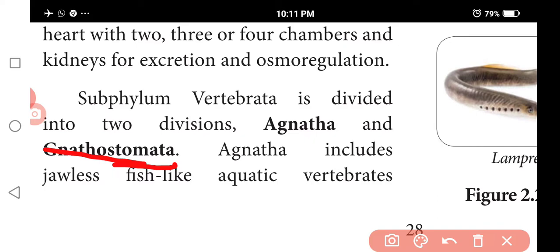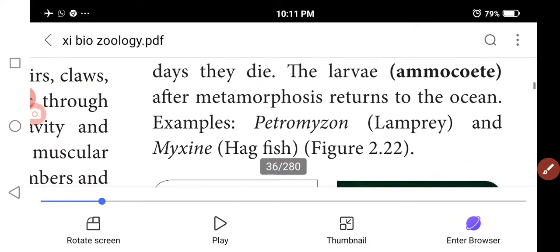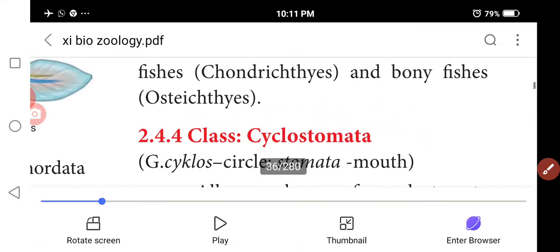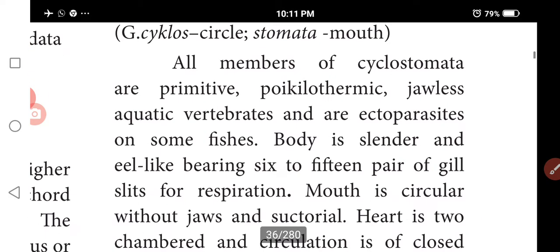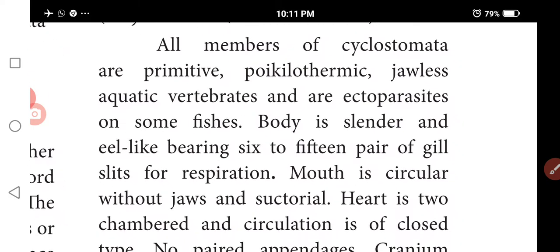Next we discuss Cyclostomata. The important one is Agnatha, which means jawless fishes. Cyclostomata means cyclos is circle and stomata is mouth. All members are primitive jawless aquatic vertebrates, and ectoparasites of fishes.